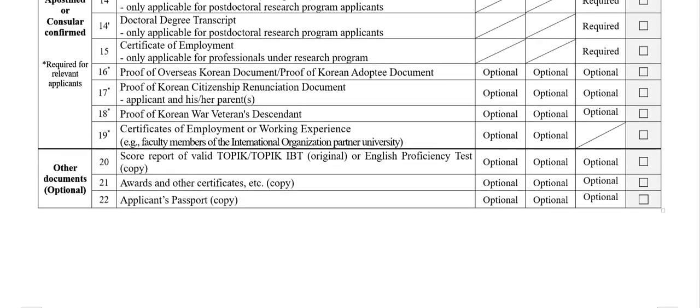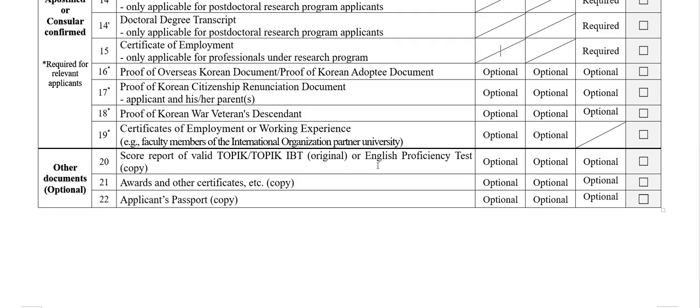And other documents, you have to submit the employment certificate in other documents. So until form 19, it's really compulsory. You have to be careful of what to do, and these are the things you have to apostille and consular confirm. And the next, form number 20, score report of TOPIK, TOEIC, IELTS.